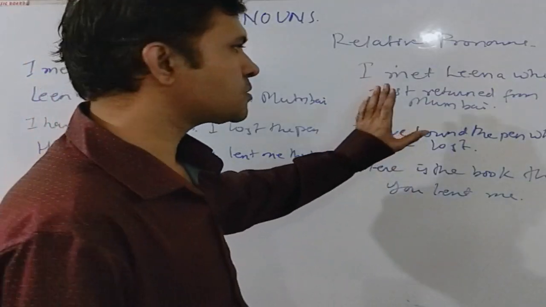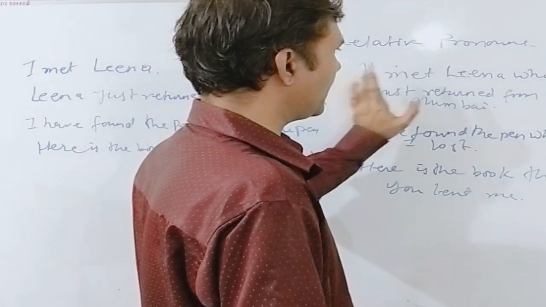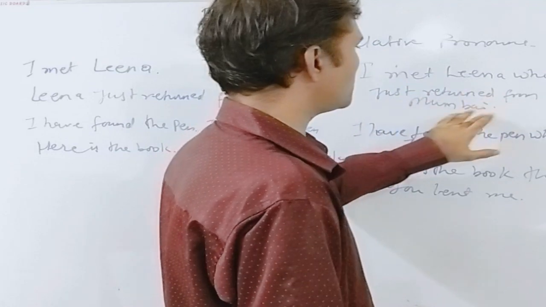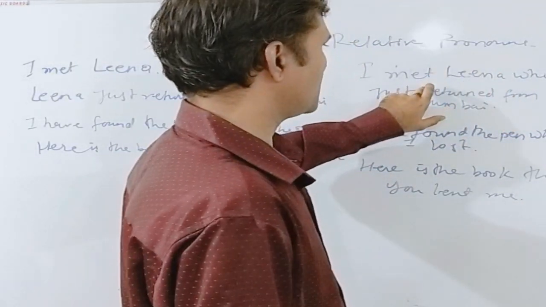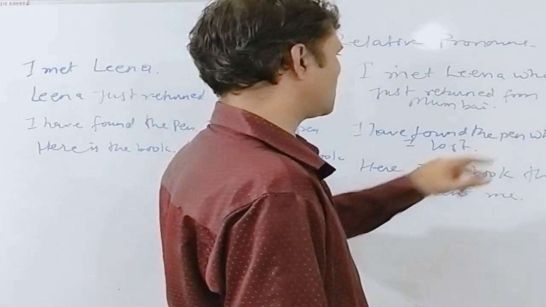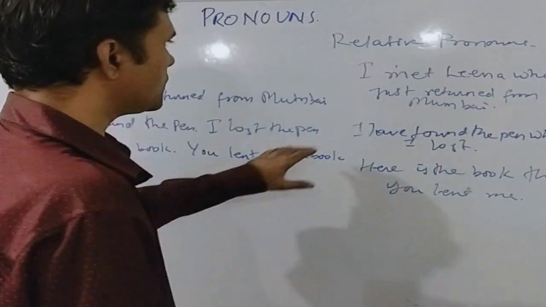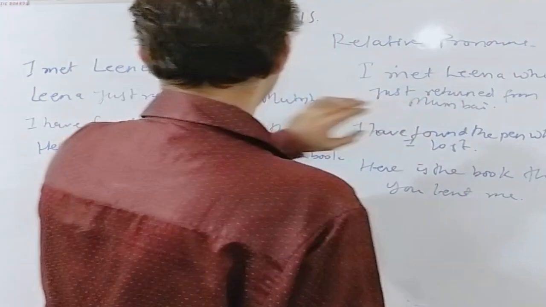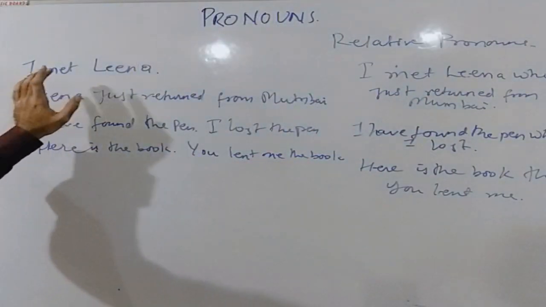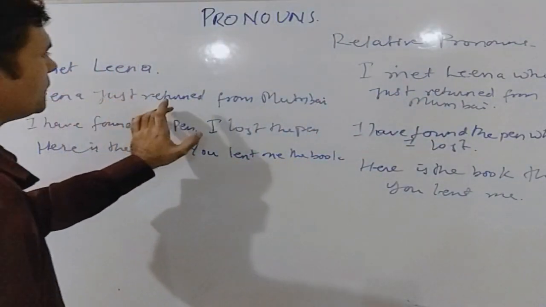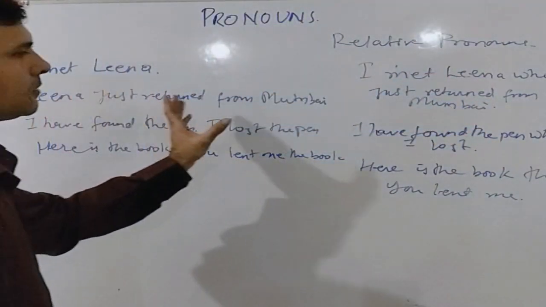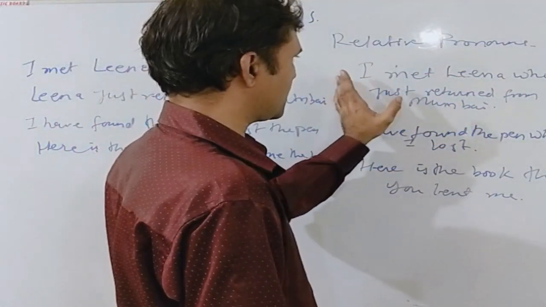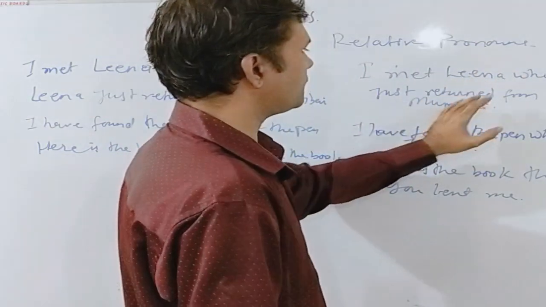Now let us see the uses of who in the first case. I met Leena who just returned from Mumbai. Now who is used to refer to Leena. So who is acting as a pronoun. Also, who is used as a conjunctive to join these sentences. I met Leena. Leena just returned from Mumbai. We are using who to join these sentences and to make one single compound sentence. I met Leena who just returned from Mumbai.